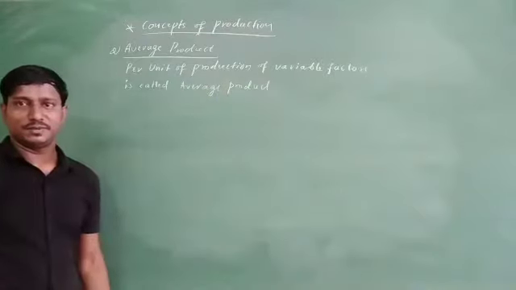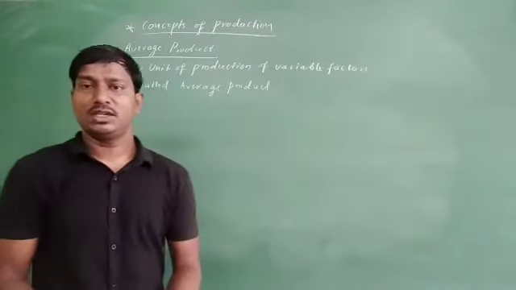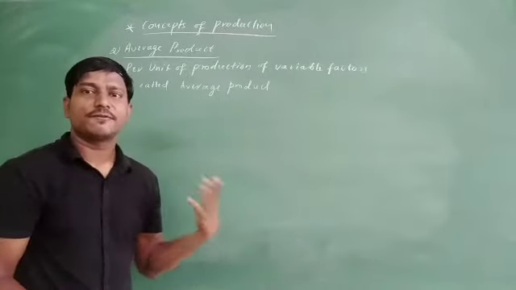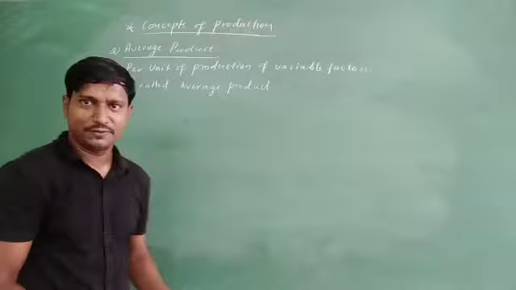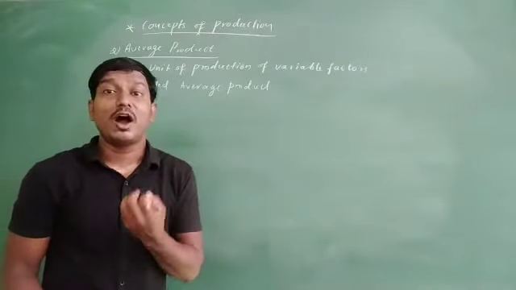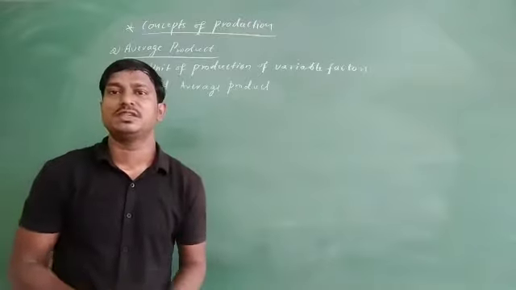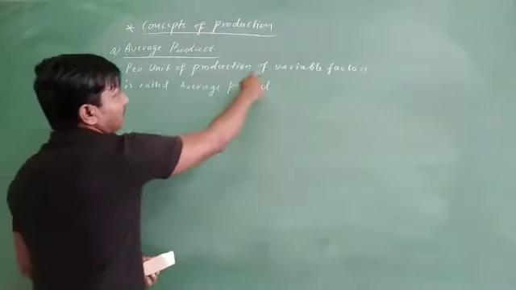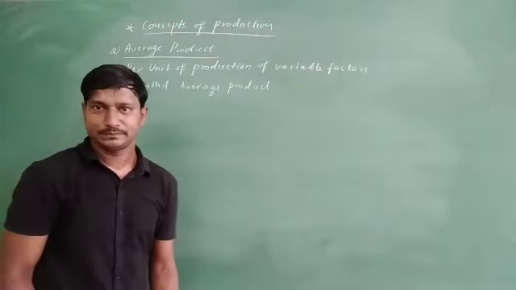Average product is per unit, which means, as we use different variable factors in the production of different goods, it is per how many variable factors you have produced the different goods and services. That is what we say per unit of production of a variable factor.